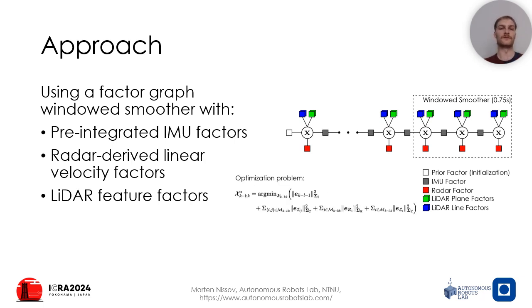In order to solve the windowed optimization problem shown here, we're integrating information from IMU sensor, LiDAR, and radar sensors and turning these into factors. These factors include a typical IMU pre-integration factor, a radar frame linear velocity factor, and LiDAR plane and line feature factors. Next, I'll go over how the measurements are handled and how the graph itself is built.